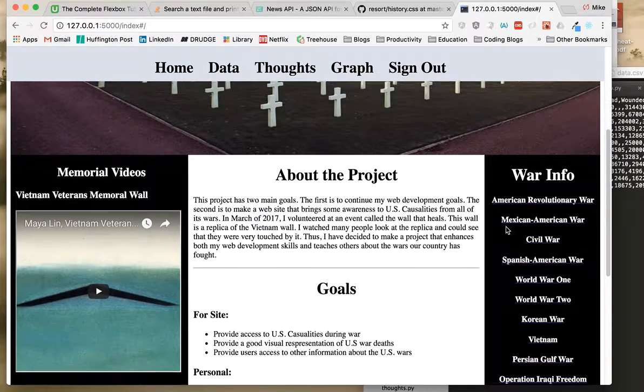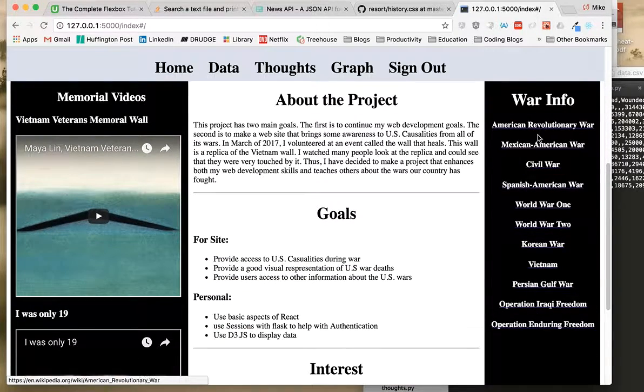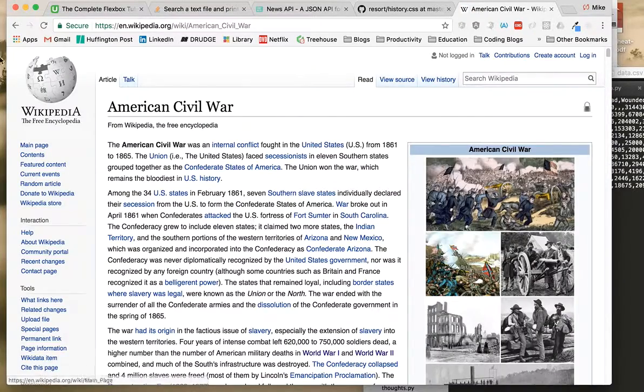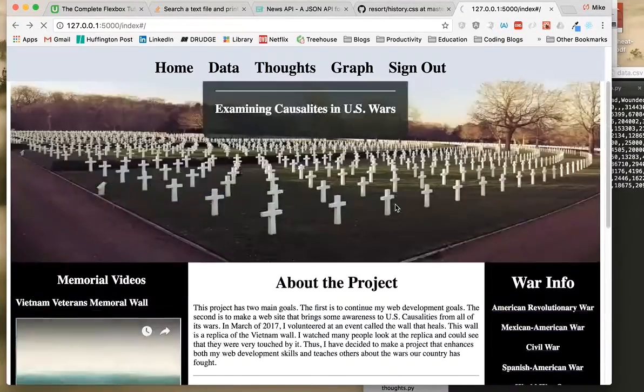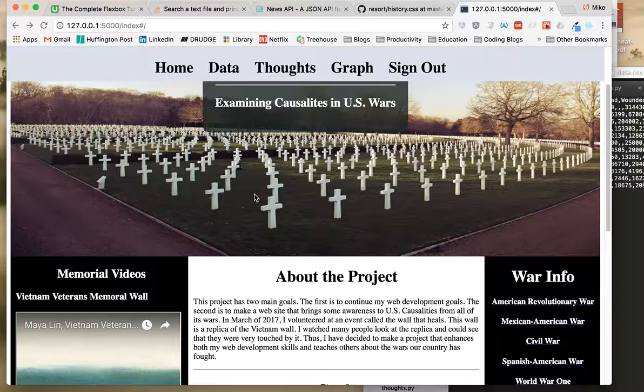Then over here is just some information about every American war. So if you want to read about the Civil War, just click this Wikipedia link, and it brings you to the Wikipedia page, and it has a long article if you want to learn all about it. So that's the home page.